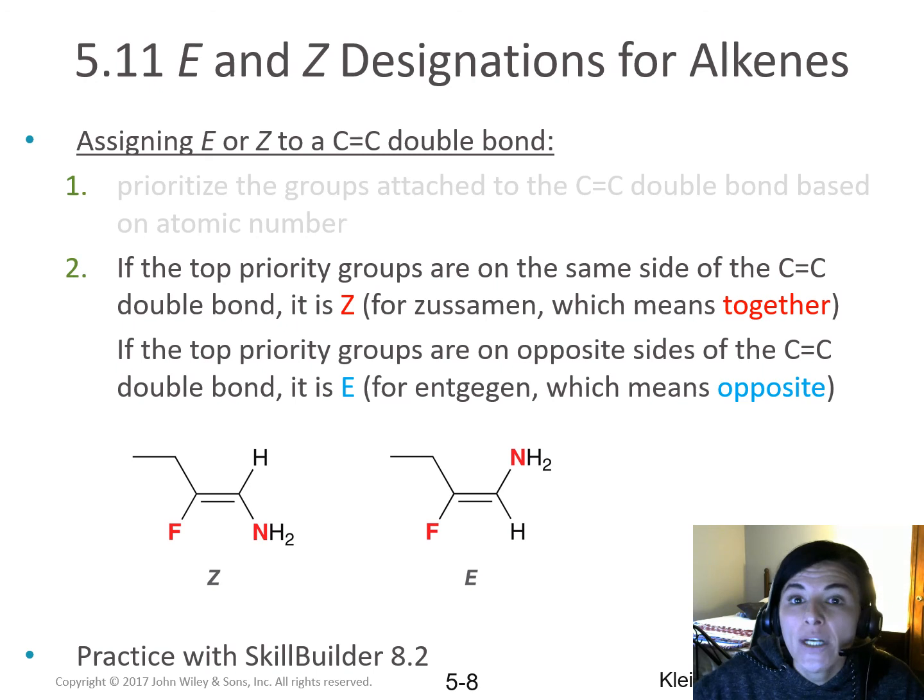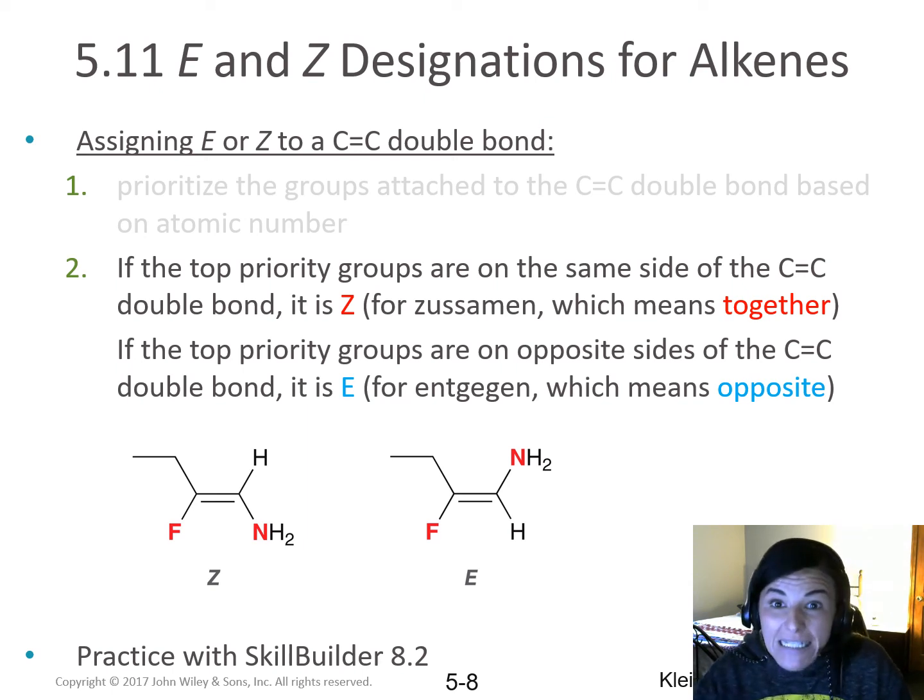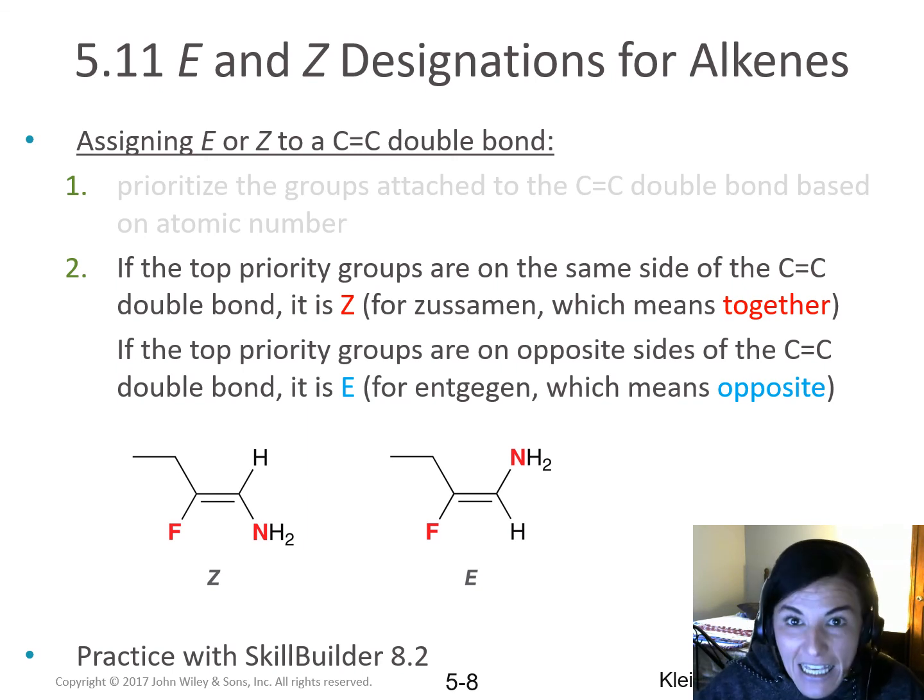If my priority one, or top priority, groups are on the same side of the double bond, as you see with the molecule on the left, we call it the Z configuration. My organic professor used to like to say Z, same side, so you would remember it that way. If the two higher priority groups are on opposite sides of the double bond, it is the E configuration. E standing for entgegen, which means opposite.